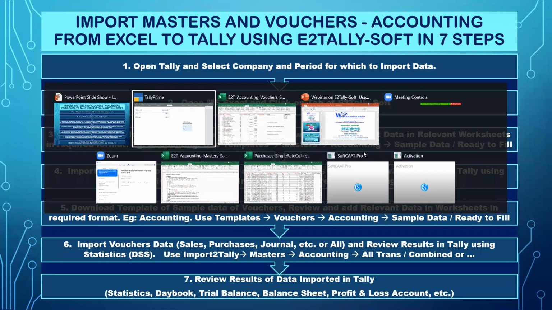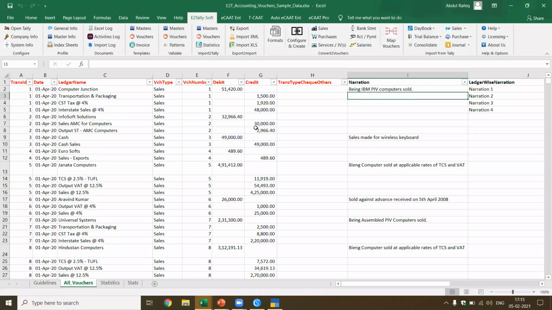For each of the data, we have given templates. For example, if you see here, this is a standard format in which the data is available. I got the data pertaining to 1st April 2020. I've already imported the data. You'll see this is the template data, which means this is the standard format in which the data has to be provided. The transactions should have a voucher number, which could be unique for each type of transaction.